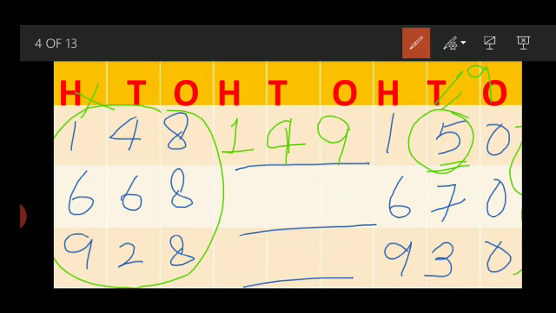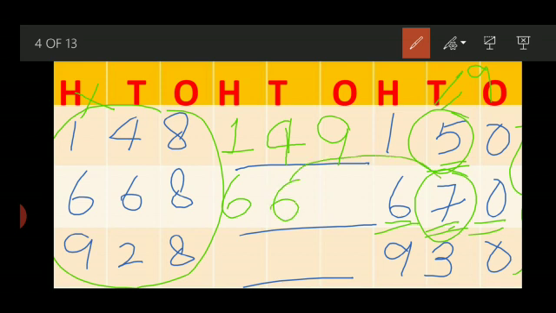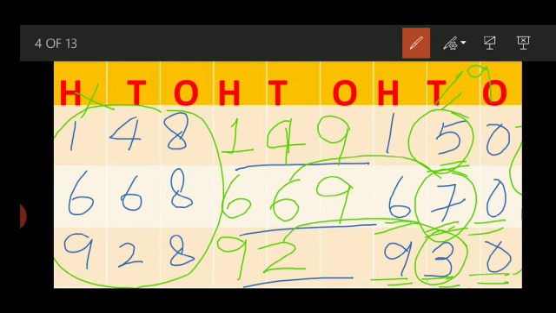See, here 0 is there. Which number is sitting near the 0? 7 is sitting near the 0. So the first number 6 will be the same, and 7 is sitting near the 0. So what comes before 7? 6. And 0 changes into 9. This is also the same: here 9 will be the same, and this 0 is there, and who is sitting near the 0? 3. So 3, what comes before 3? 2. And 0 changes into 9.